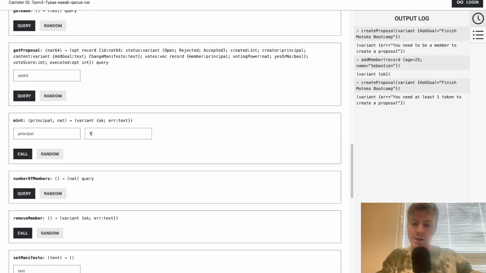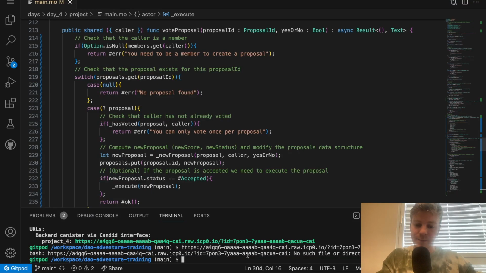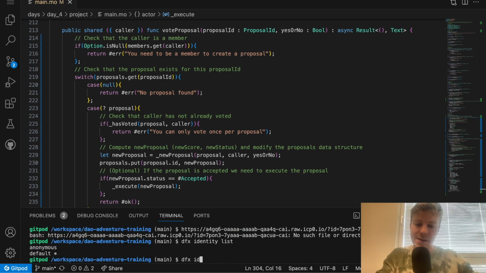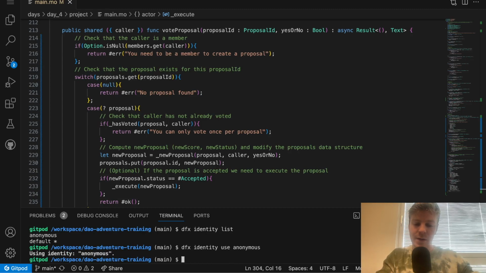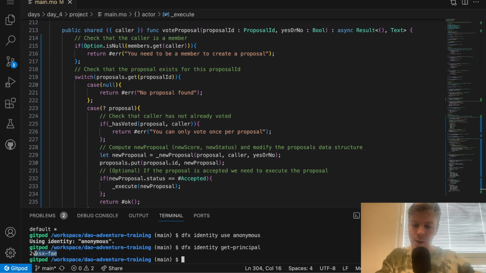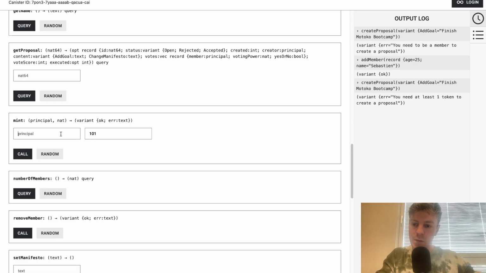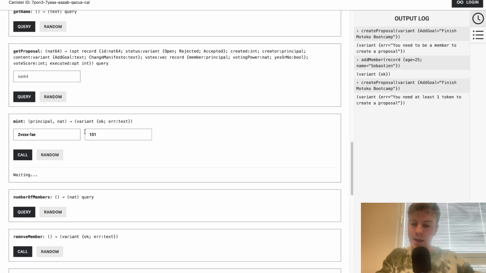And for that, I need to mint, let's say 101 tokens so that I can create a proposal and then I can vote on it and it's going to be executed automatically because I have 101, then it burns, so I have 100, and then 100 tokens is enough to pass a proposal. And I need my principal, so right now I'm using the anonymous identity. And so I need to check what is the principal for the anonymous identity. And I never remember the value. So what I can do is take a look using dfx. This is this one. Copy this one, mint some token, and I'll be able to create a proposal.